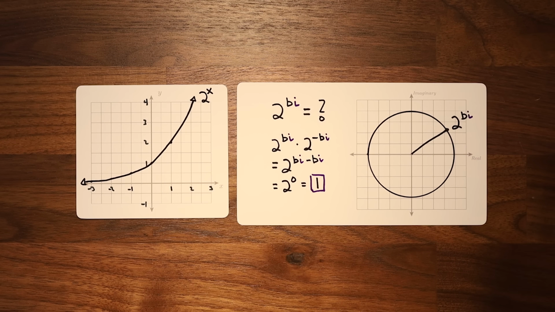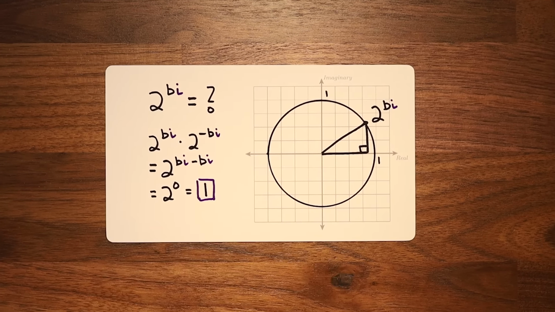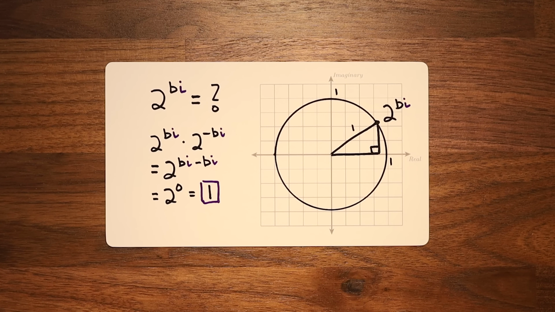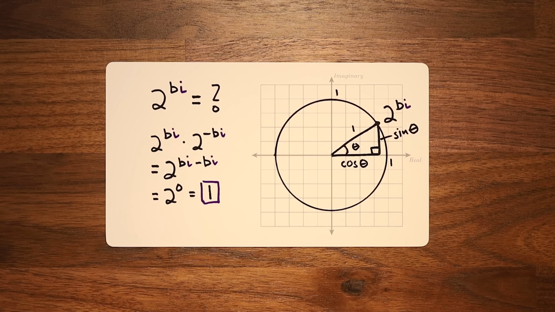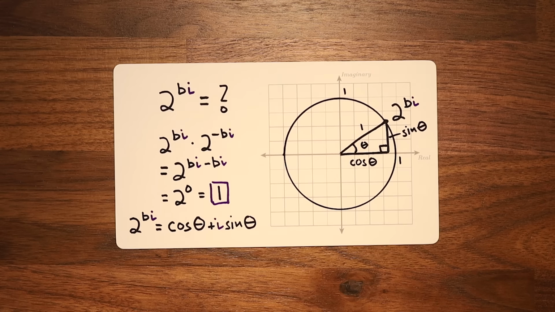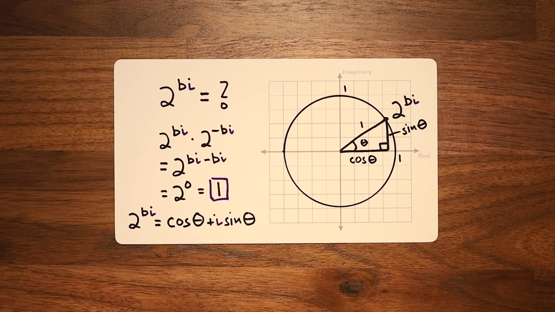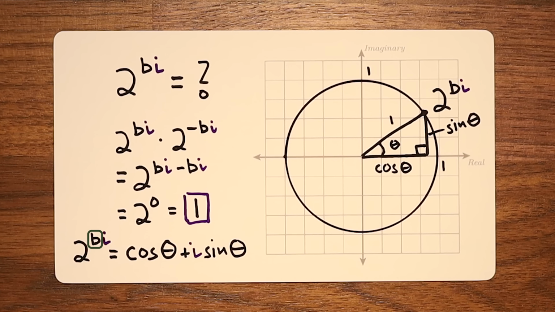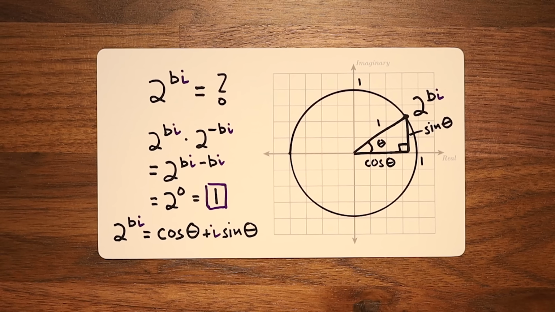Now, the missing piece of the puzzle, of course, is where exactly does 2 to the bi fall on the unit circle? We now know that the magnitude of 2 to the bi is 1, but what is its angle? To be more mathematically precise, we're saying that 2 to the bi equals some point on the unit circle. Let's say it's at angle theta. So we can write it as a complex number with cosine theta for the real part and sine theta for the imaginary part. Now, can we figure out how b and theta are connected? If we plug in b equals 1, what happens to theta? If we can figure this out, we will have completely solved our problem.